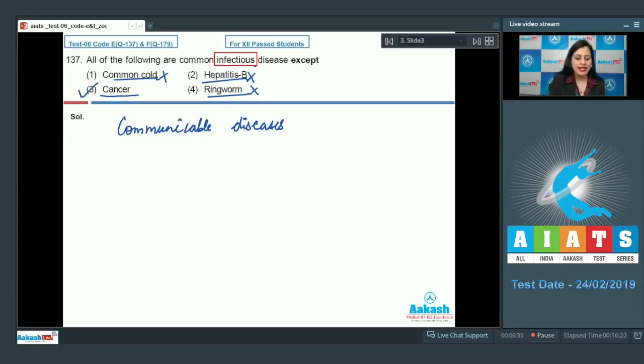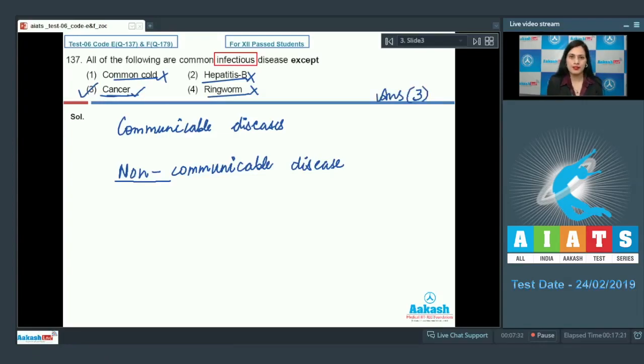On the other hand, cancer is a non-infectious and non-communicable disease that does not spread to other persons by touch, etc. Among non-infectious or non-communicable diseases, cancer is the major cause of death. And the correct answer to this question is option number 3. Let's proceed to the next question.